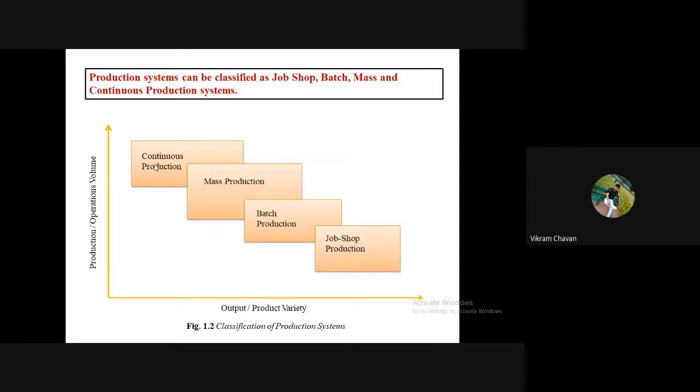Draw this diagram so that we will save some time from the next lecture. And meanwhile, if you have any doubt or any question, you can ask.